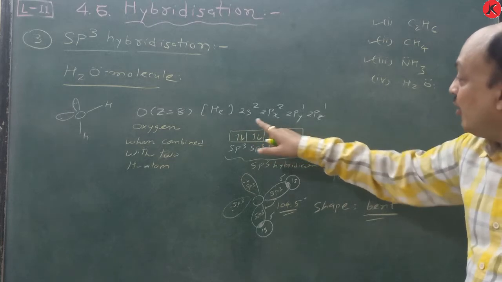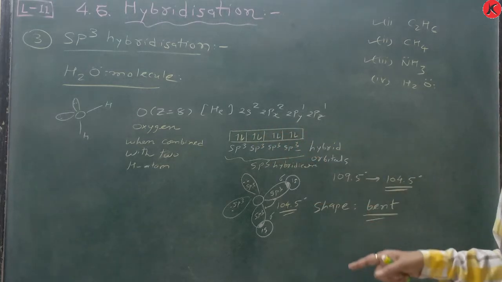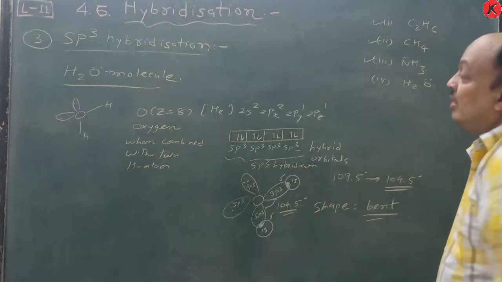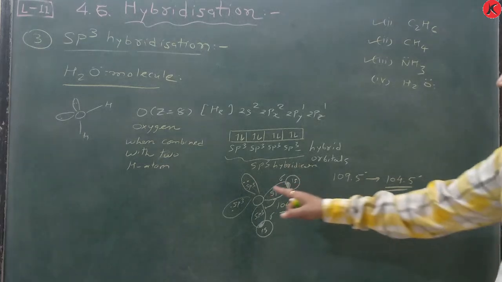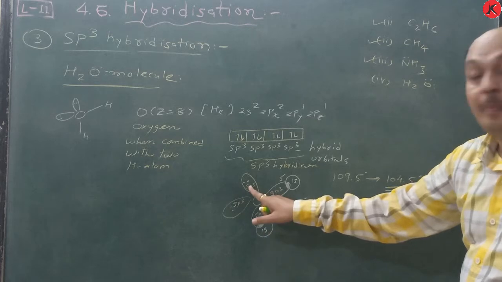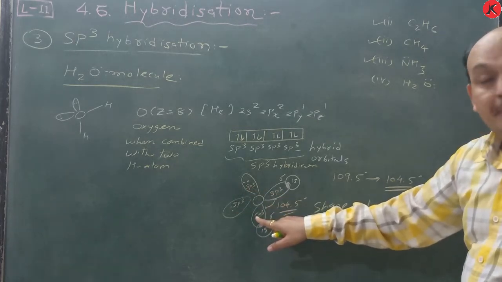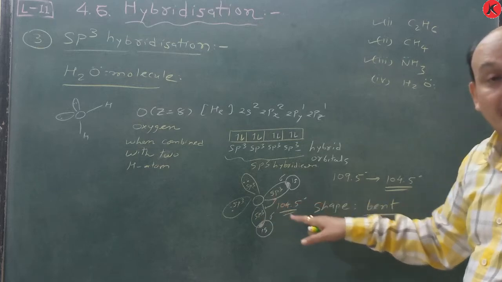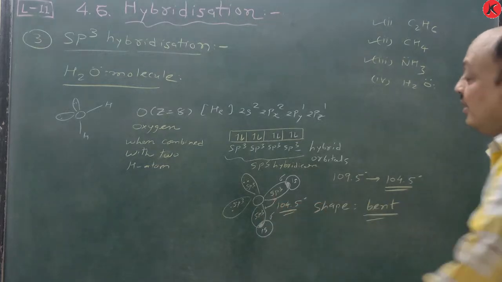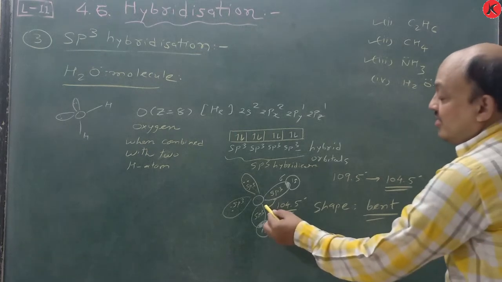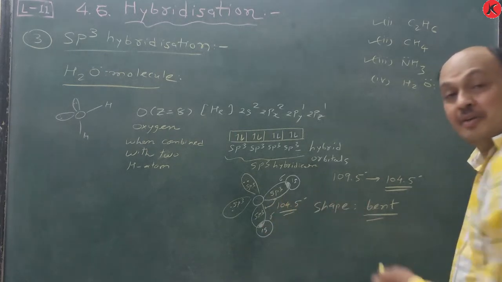And you know that here the lone pair also takes part in the formation of hybridization. So this is all about it. A lone pair of electrons is present, and due to that lone pair repulsion is maximum. But lone pair-bonding pair repulsion is minimum, and bonding pair repulsion is minimum as compared to lone pair, and that's why this bond angle is changed, and that is 104.5 degree.